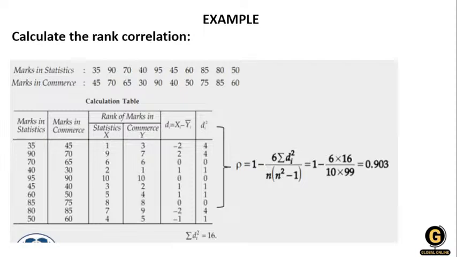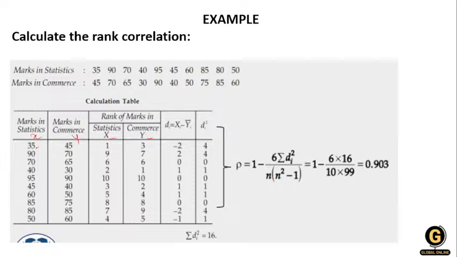I have an example, we will see in this question. Rank correlation: marks in statistics and marks in commerce are given to you. We consider statistics as the x variable and marks in commerce as y. I give a rank to whoever scored the maximum, and to whoever scored the lowest. Either you start with the highest one or you start with the lowest one, but in this question the lowest one is marked as rank 1.